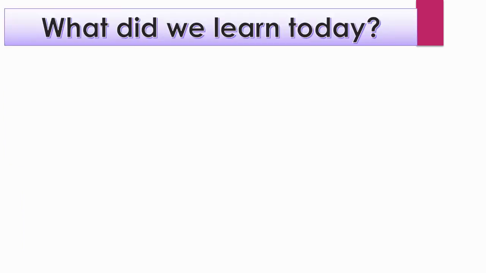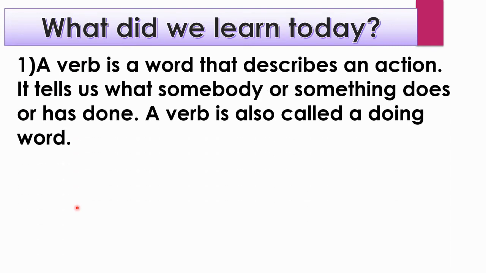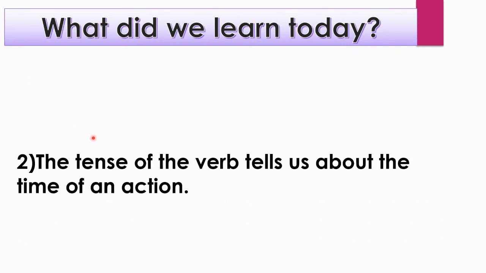Okay children, what did we learn today? Yes, you are right. First, what we had learned: verb. A verb is a word that describes an action. It tells us what somebody or something does or has done. A verb is also called a doing word. Very good. Now after that, tense. The tense of the verb tells us about the time of an action.